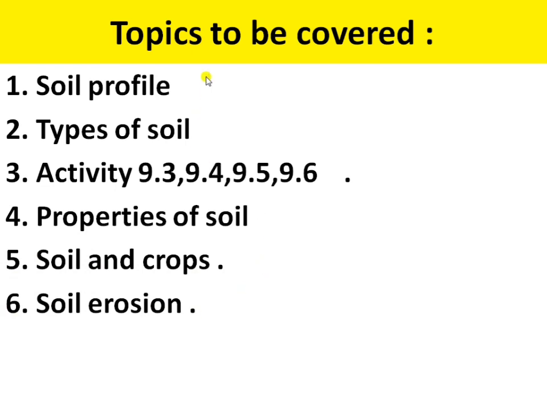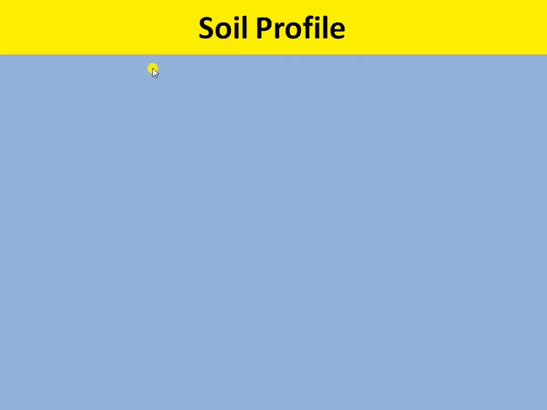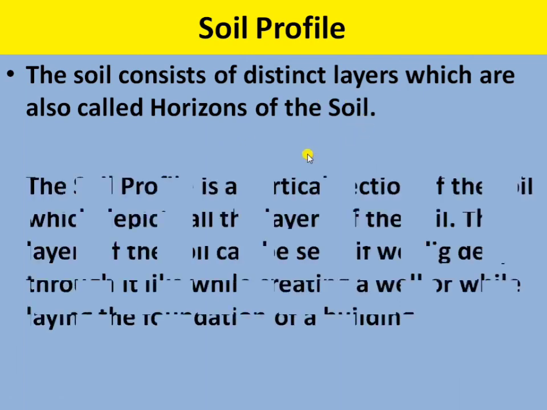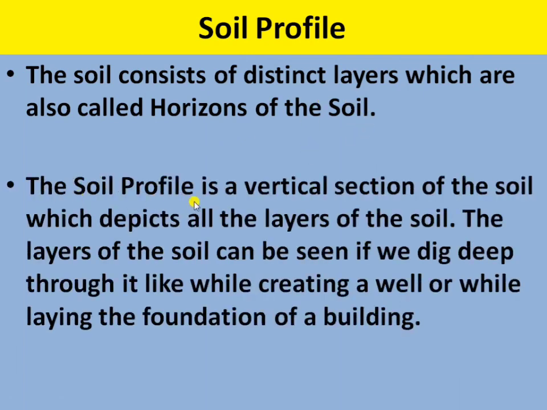So let's start today's lecture with the first topic, that is soil profile. Here the soil consists of distinct layers, which are also called horizons of the soil. The soil profile is a vertical section of the soil which depicts all the layers of the soil. The layers of the soil can be seen if we dig deep, like while creating a well or while laying the foundation of a building.